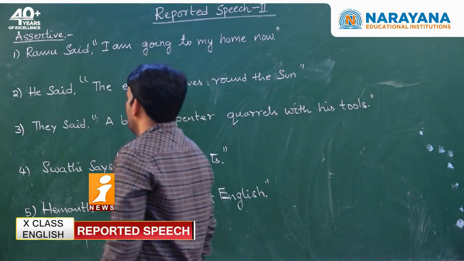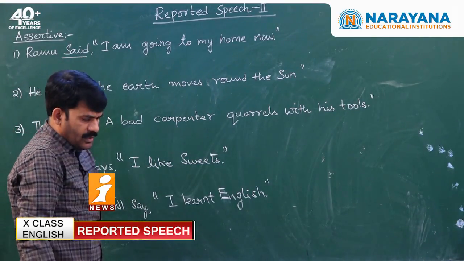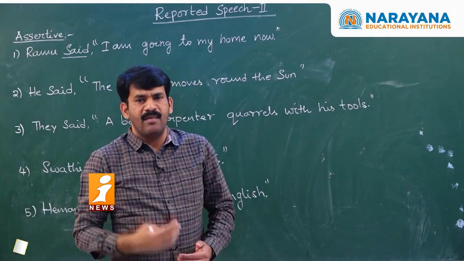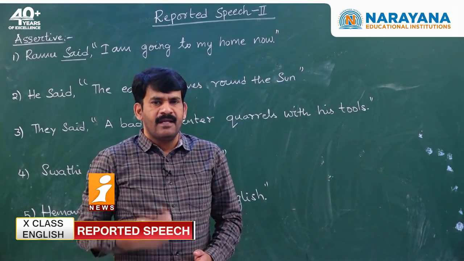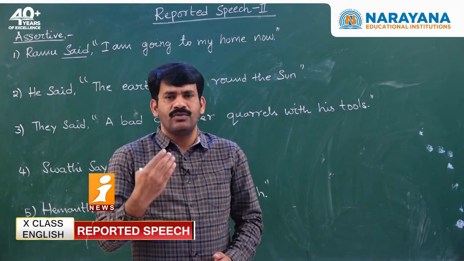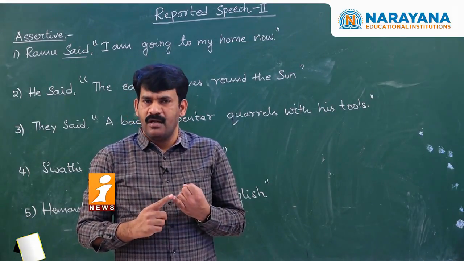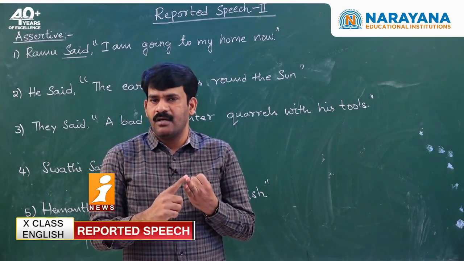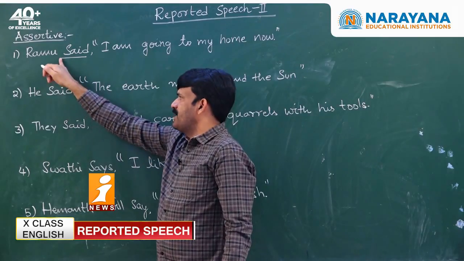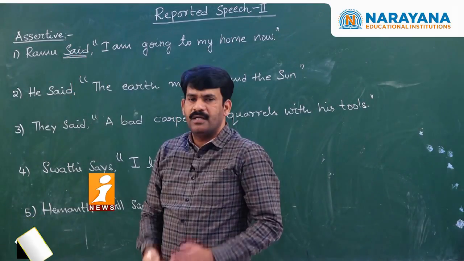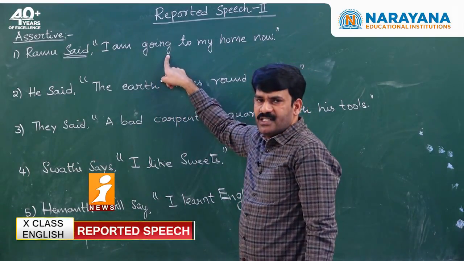You see on the board, first sentence, Ramu said. In my previous class, I mentioned direct speech has 2 parts. Can anyone answer what are those 2 parts? Good. One is reporting verb, the other one is reported speech. When the reporting verb is in simple past or in past tense, remember, reported speech will change into its corresponding past.